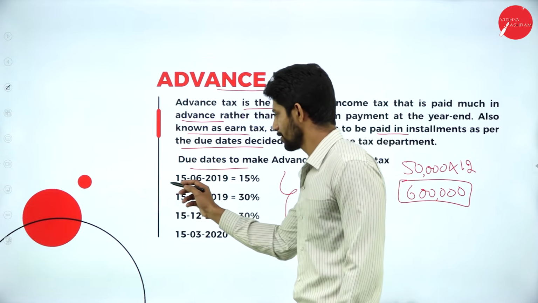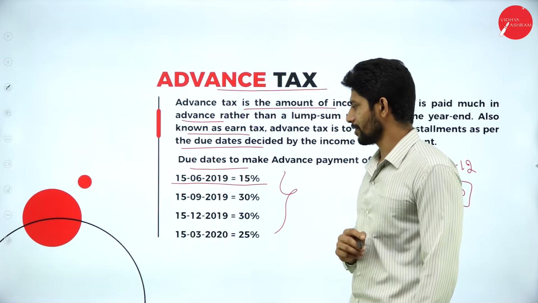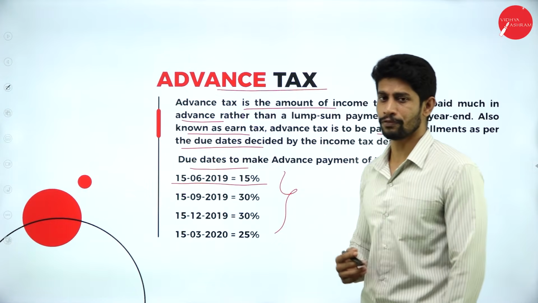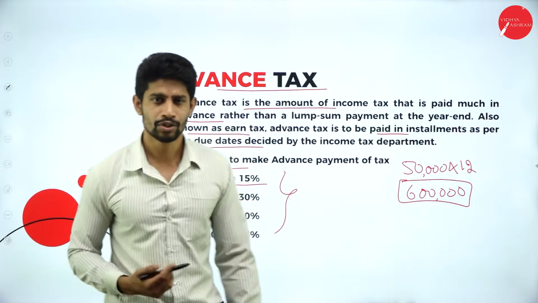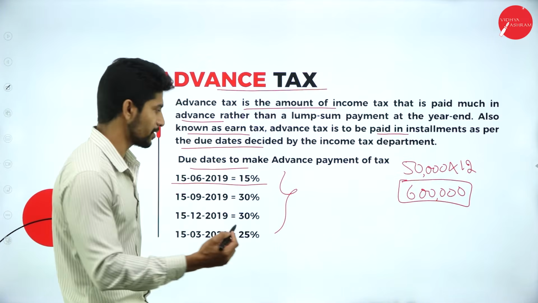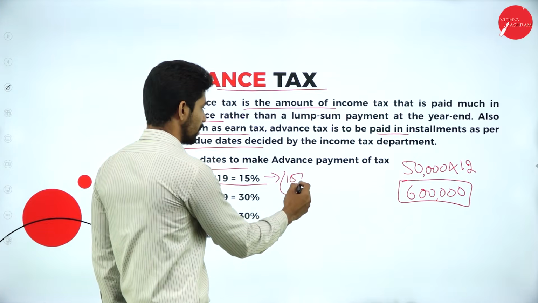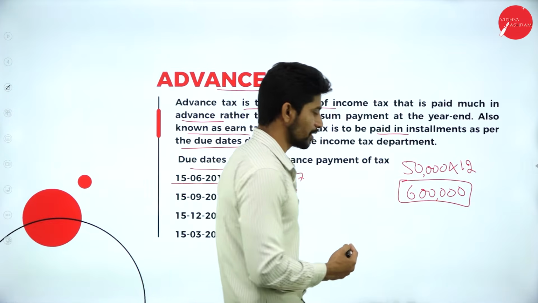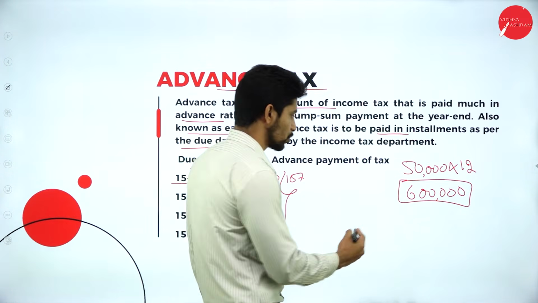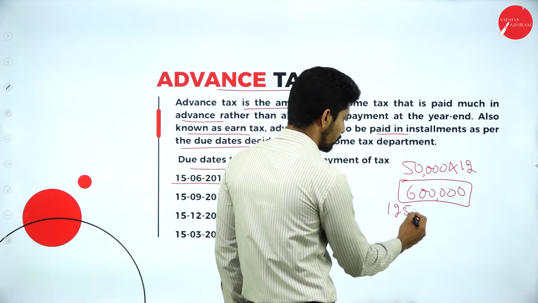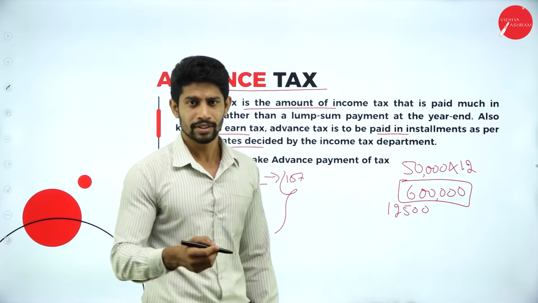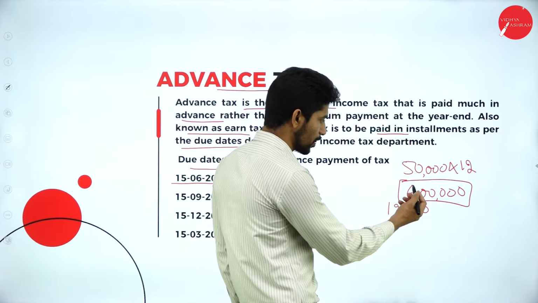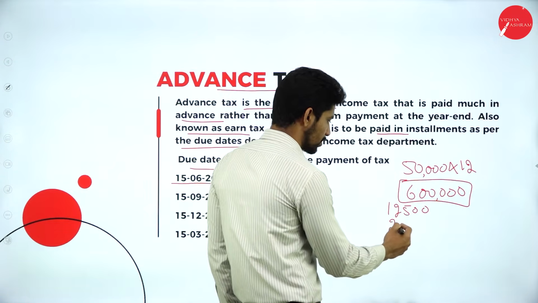The first installment you're supposed to make by 15th June 2019. That is the example I'm giving. So every year on June 15th you're supposed to make the first payment, that is 15% of your total tax. If you compute tax on 6 lakh rupees, and if you know the slab rate, you can easily compute. First 2 lakh 50 nil, next 2 lakh 50, it is 12,500 because the rate is how much? 5% in the old tax system, and the new tax system it is different. And on the remaining 1 lakh rupees we compute 20%, you will get 20,000.